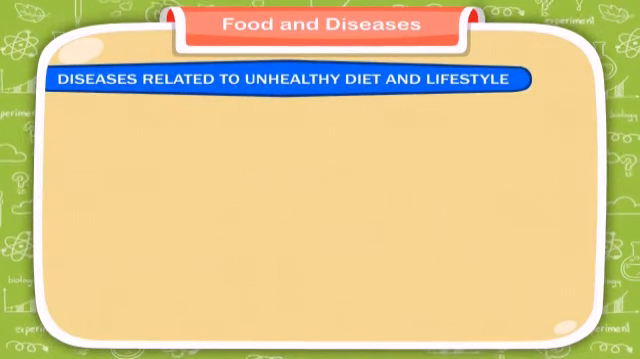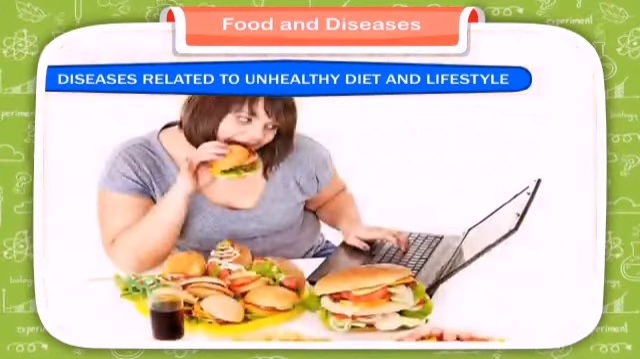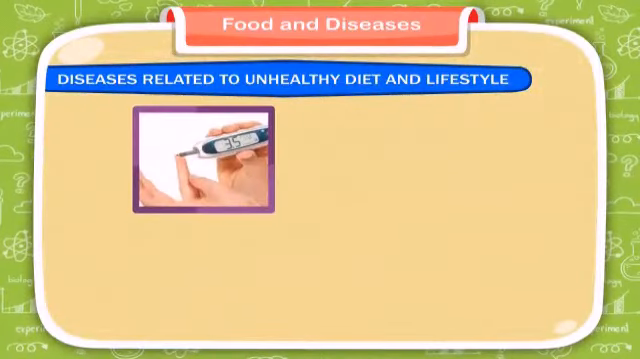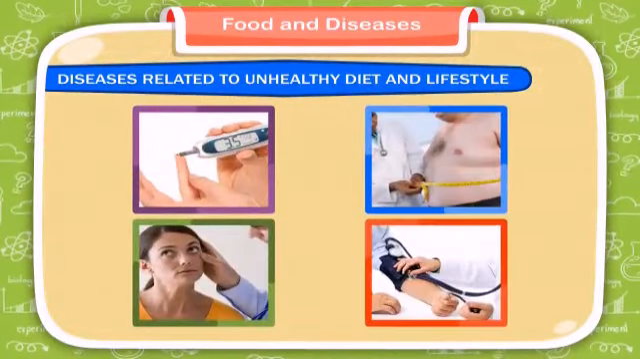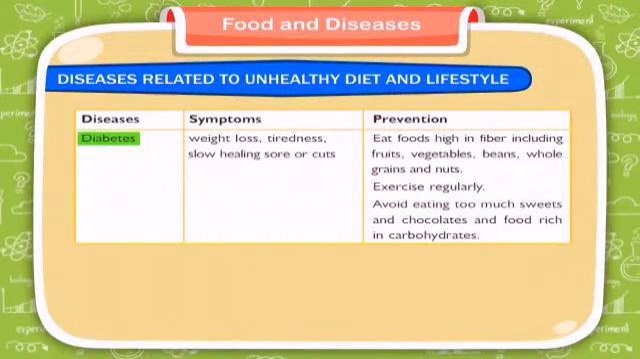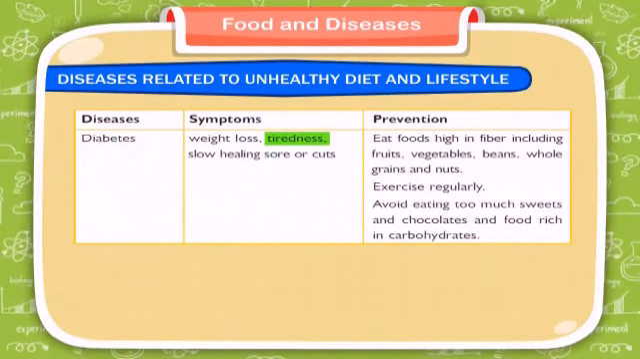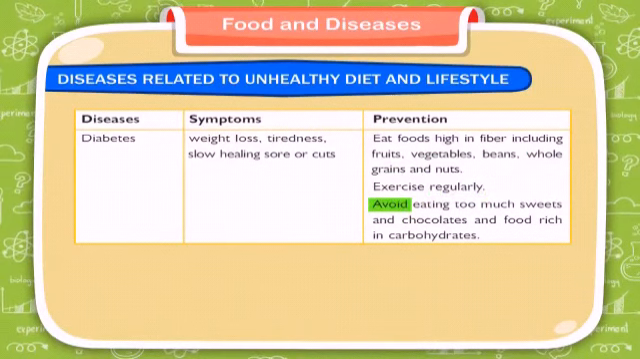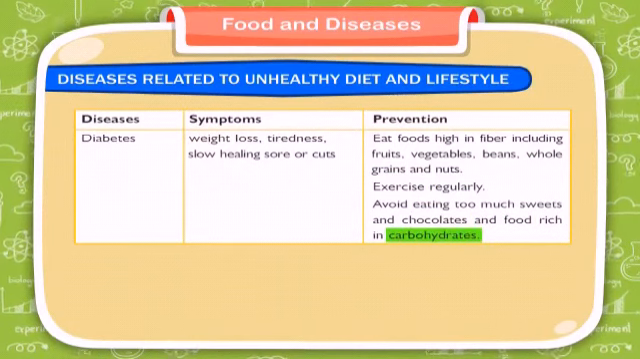Diseases related to unhealthy diet and lifestyle. Unhealthy diet and lifestyle can lead to several diseases like diabetes, obesity, anemia, blood pressure, etc. Diseases, symptoms, prevention. Diabetes: weight loss, tiredness, slow healing sore or cuts. Eat foods high in fiber, including fruits, vegetables, beans, whole grains, and nuts. Exercise regularly. Avoid eating too much sweets and chocolates and food rich in carbohydrates.